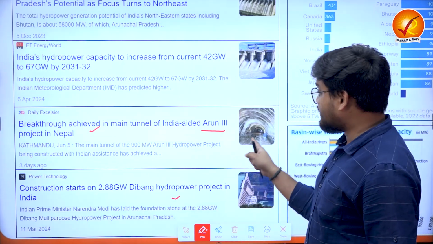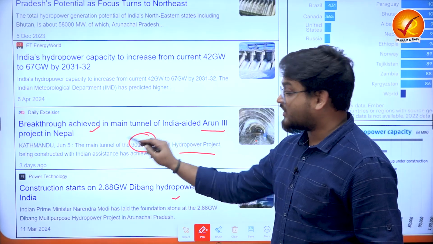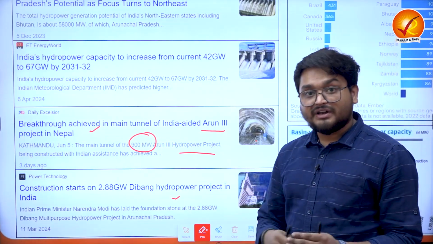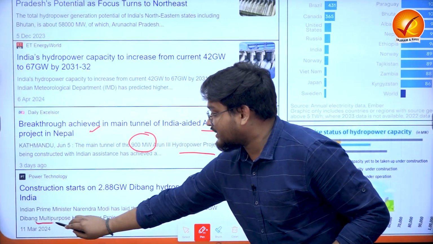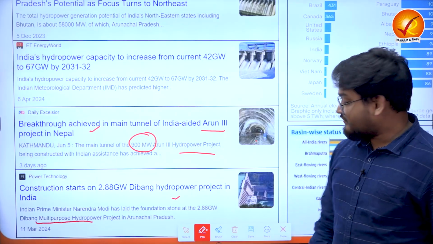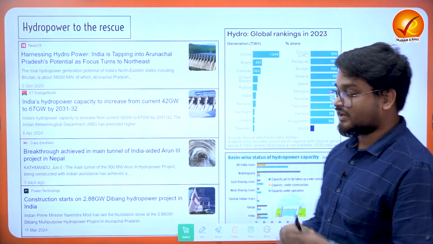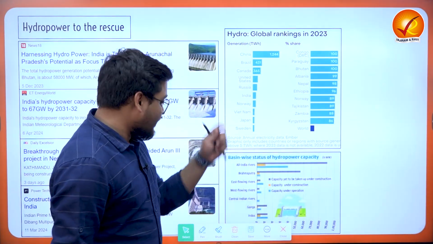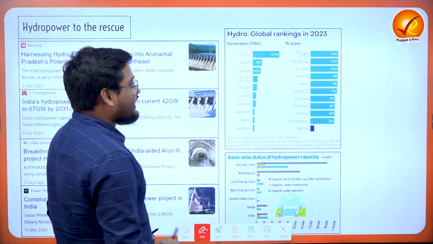It is actually a very important hydropower project which has a capacity of more than 900 megawatts. When we come to Arunachal Pradesh, it is partnering with Bhutan to formulate the Dibang multi-purpose hydropower project. So we find that India is collaborating not only within the domestic regions of the country but also internationally.